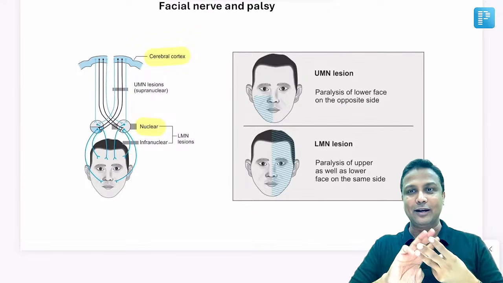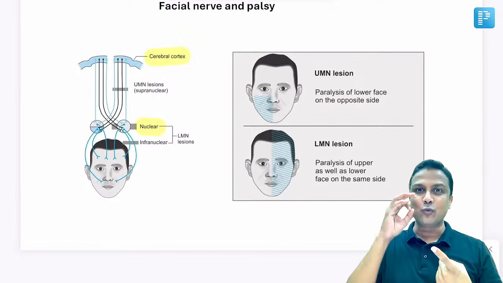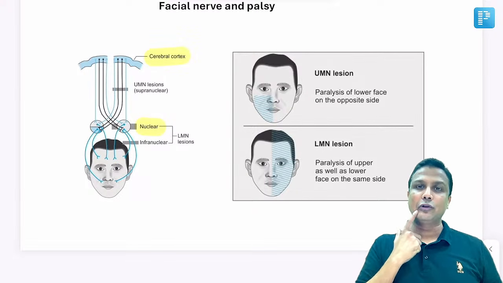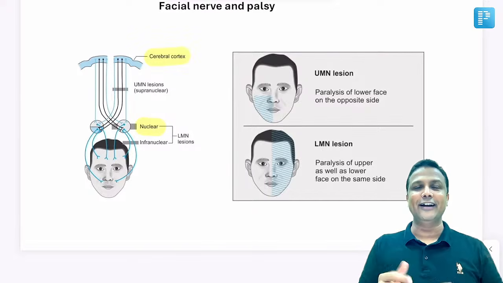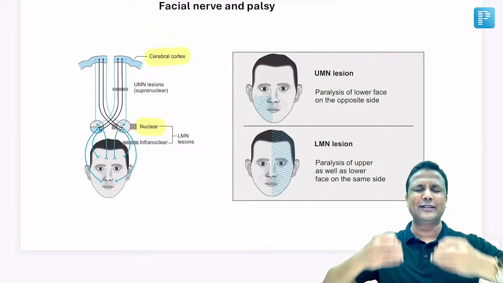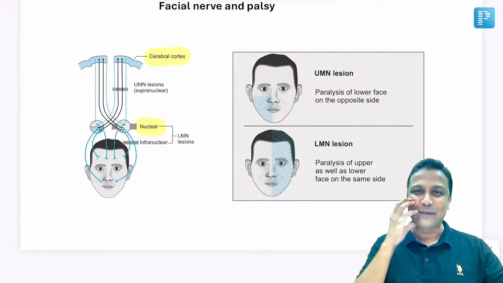तो ये 3 पॉइंट आपको याद रखने होंगे. These 3 hints will be given to you. I repeat once more here, it's worth repeating. Angle of the mouth will be drooping, dribbling of the saliva, the food is stuck over here. समझ जाना चाहिए आपको. You have to understand that examiner is trying to tell you, examiner चिल्ला चिल्ला कर आपको बता रहा है कि lower half of the face is paralyzed.